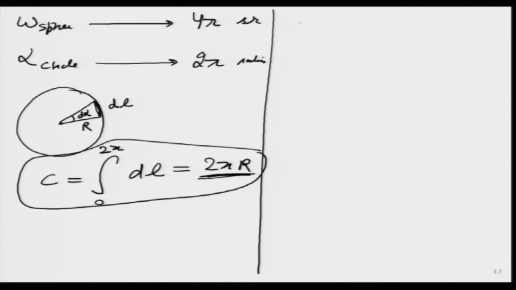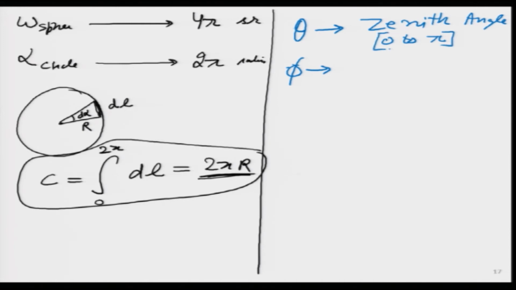Theta we will call the zenith angle, and it will go from 0 to pi, that will be its limit. For phi, this is the azimuth angle, and its value will go from 0 to 2 pi.